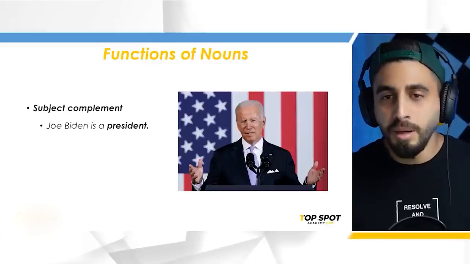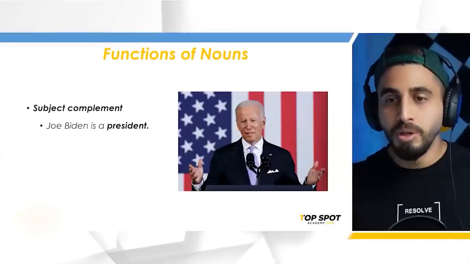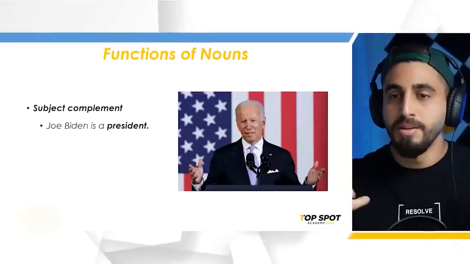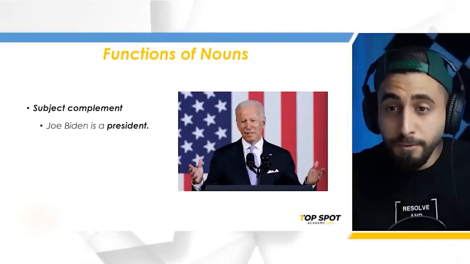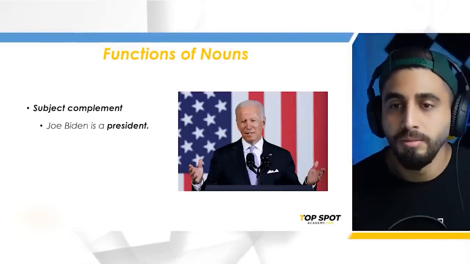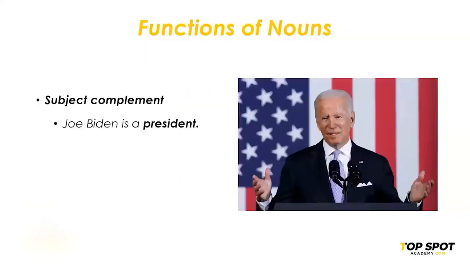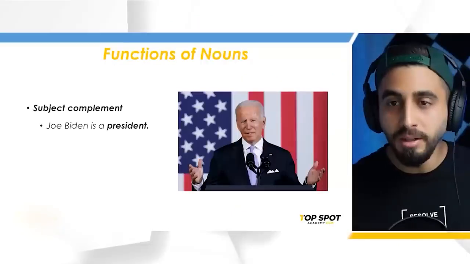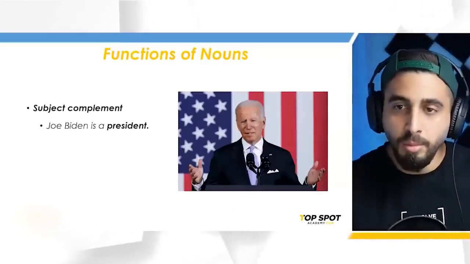Now, Joe Biden is the subject, is the verb. The word president here is not an object because it's not receiving the verb. It's not receiving the action of the verb because the verb itself is not an action verb. There's no giving and receiving here. This one is called a linking verb. This means Joe Biden equals president. So a noun can be a subject complement.